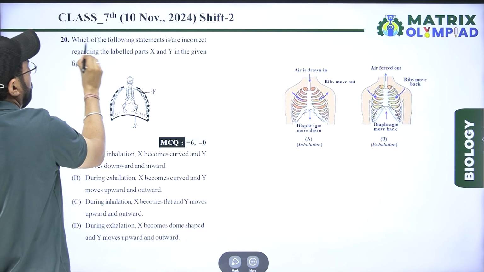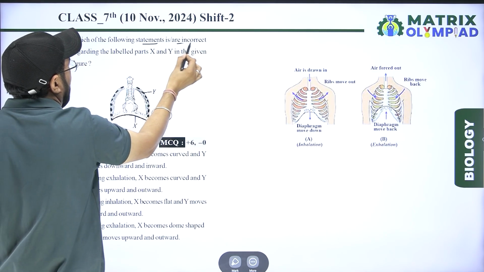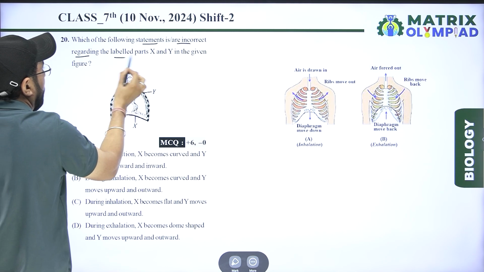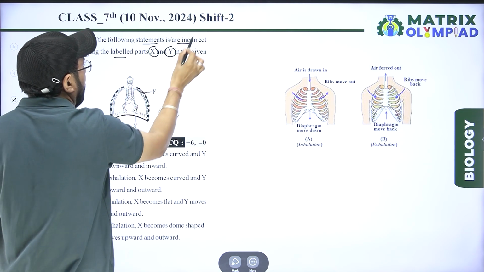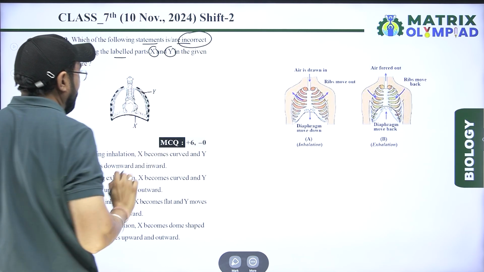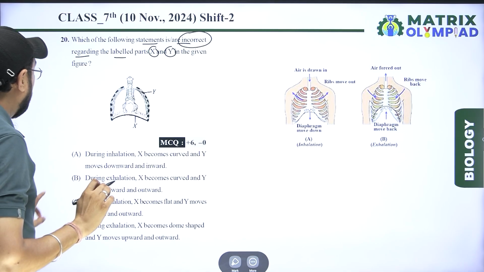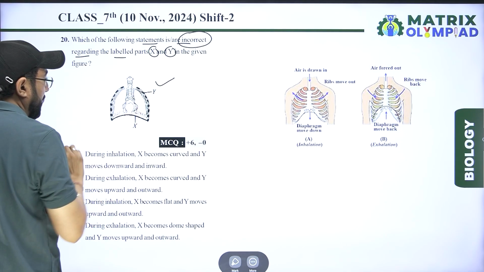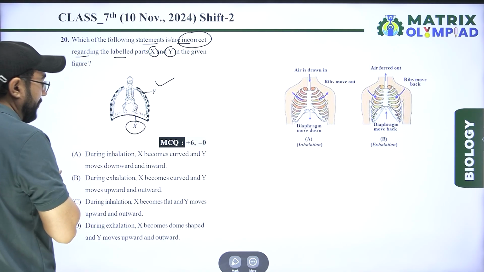Next, which of the following statements is incorrect regarding the labeled parts X and Y? Y is the ribs and X is the diaphragm.